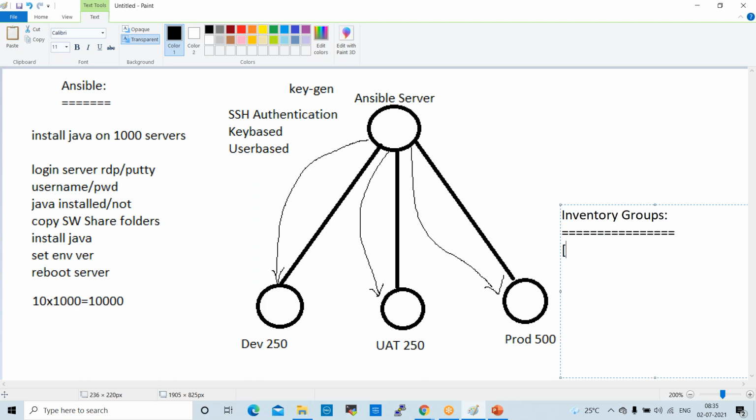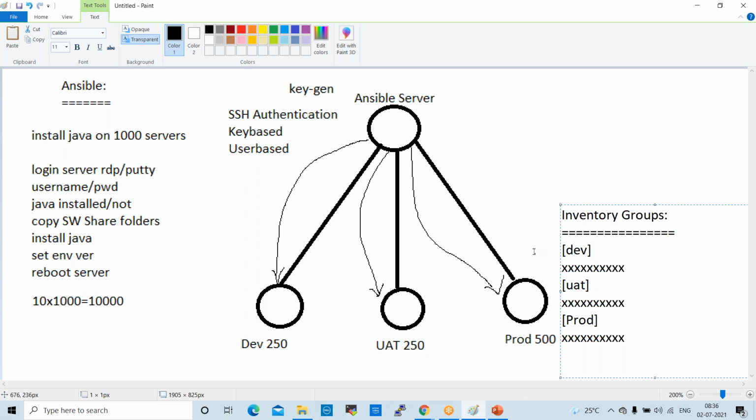For example, we have dev servers, 250 servers, 250 IP addresses we need to give. IP address or FQDN name we can give, fully qualified domain name. Okay. And UAT servers we have 250 servers. So we need to provide 250 IP addresses here. Next one is we have production servers. So production server IP addresses we can provide like this. So all the IPs we need to provide.